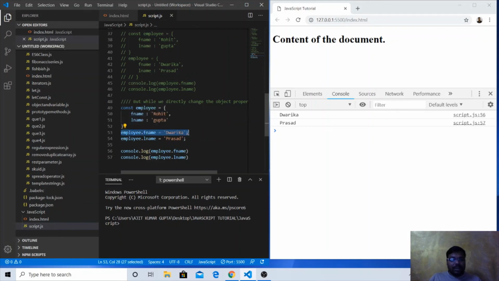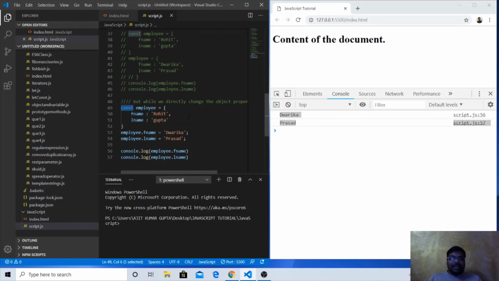We are changing each and every property value using the object and the property, employee.fname equal to Dwarika, employee.lname equal to Prasad. Now we can see we are able to assign a new value even though it has been declared with the const keyword.